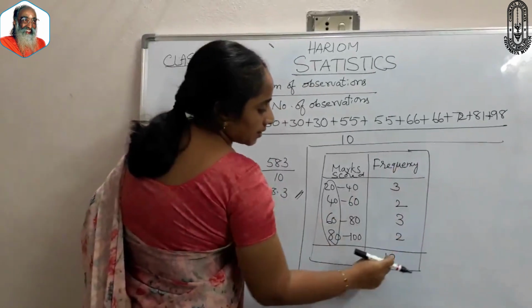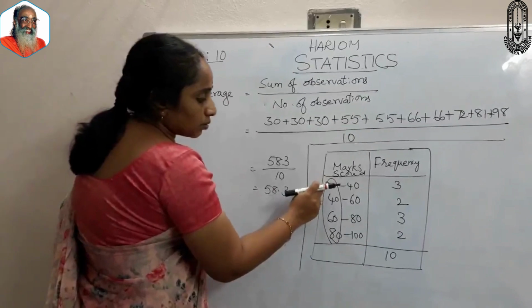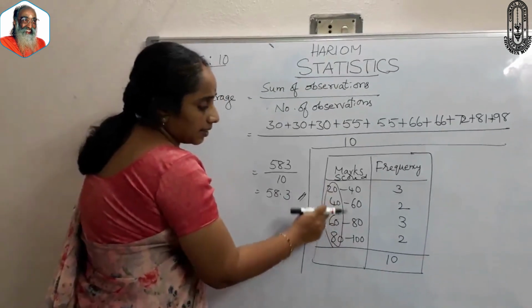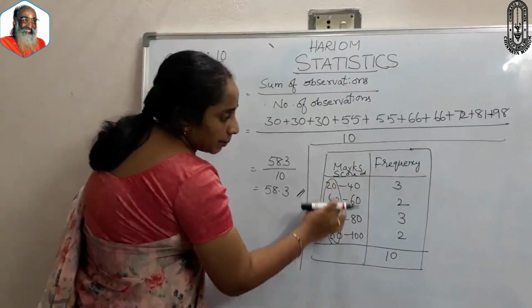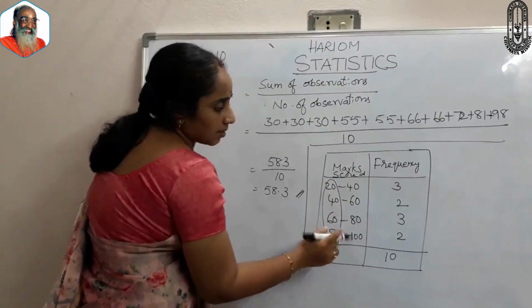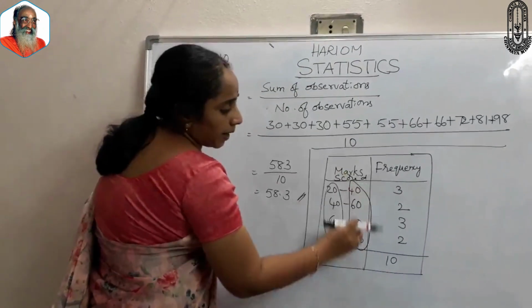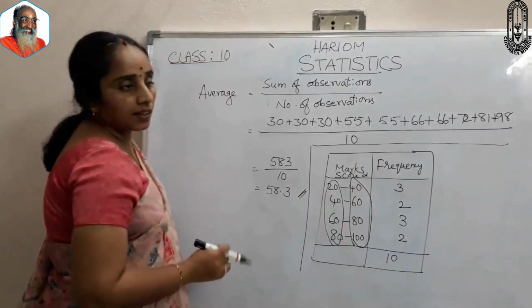So totally 10 students. Here these 20, 40, 60, 80 are called the lower limits of these classes, and these we call the upper limits of the classes.